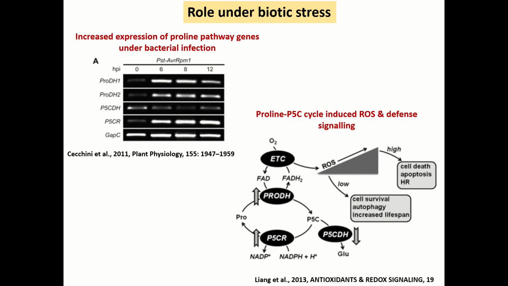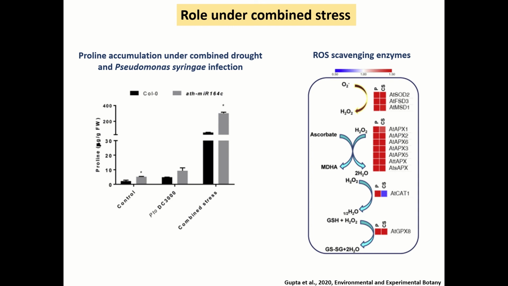But in nature, plants experience more than one stress in the life cycle, and these will be in combination. Thus, understanding the protein regulation under such conditions is important from the crop improvement point of view. In this direction, a study was conducted in our lab where we identified MIR164C as a negative regulator of one of the key genes involved in proline biosynthesis, that is AtP5CS1, that is pyrroline-5-carboxylate synthase 1.